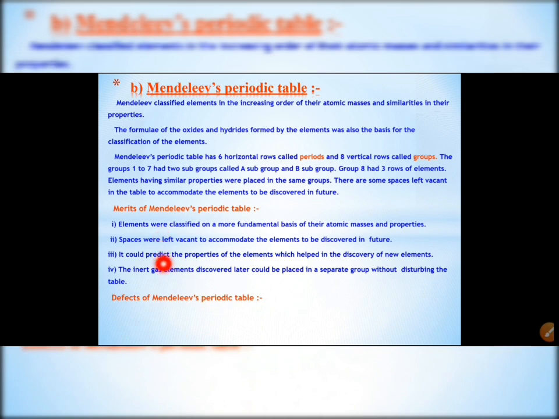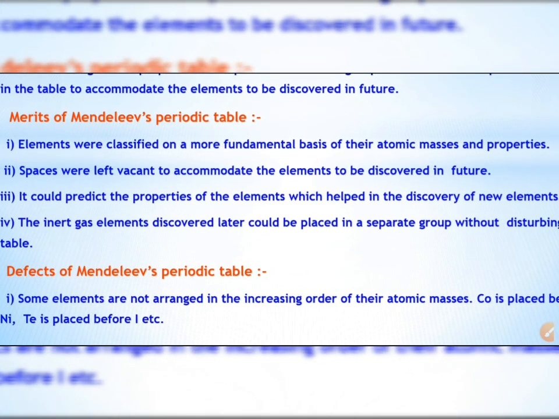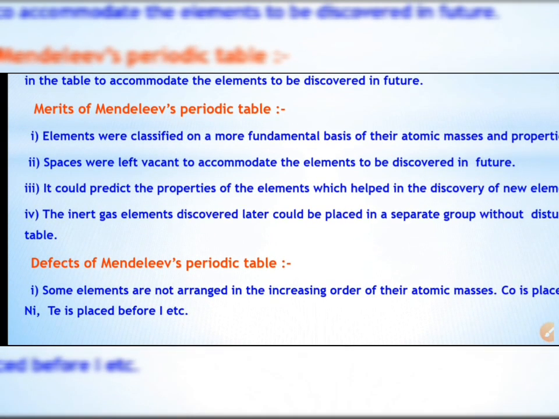And now the defects of Mendeleev's periodic table. Before going to see the defects, these are the 4 points which you can say are the merits of Mendeleev's periodic table. The last point: the inert gas elements discovered later could be placed in a separate group without disturbing the table. Now, the defects of Mendeleev's periodic table, which are those? Some elements are not arranged in increasing order of atomic masses.